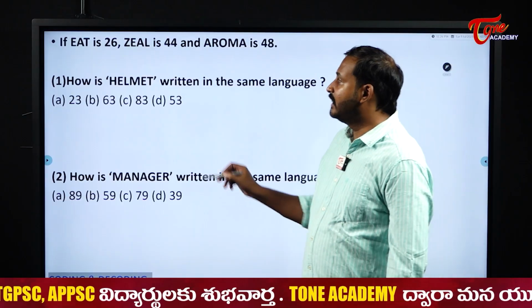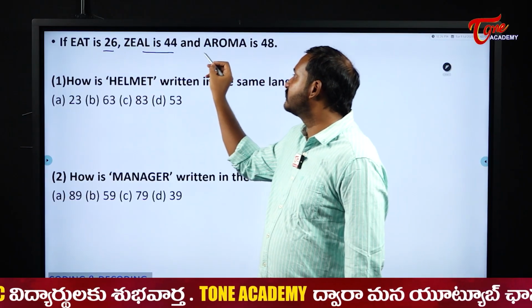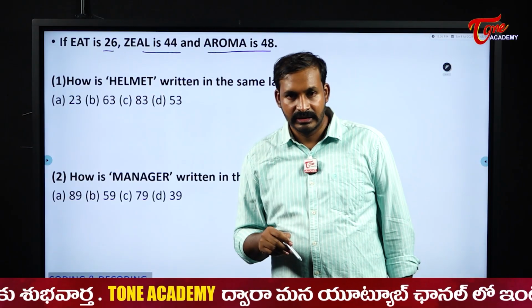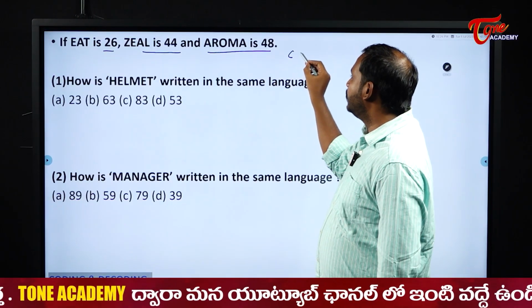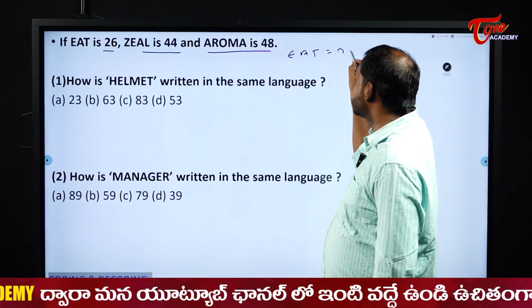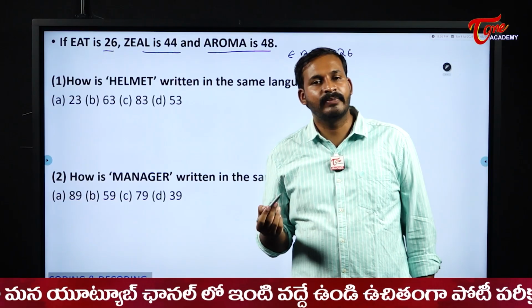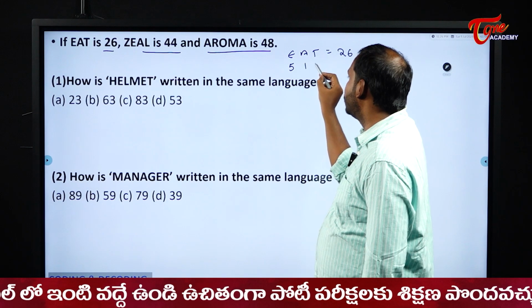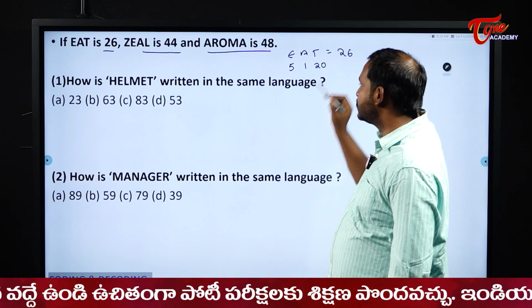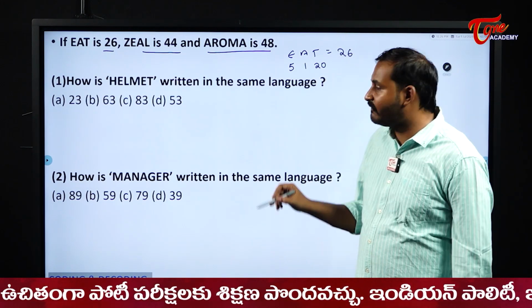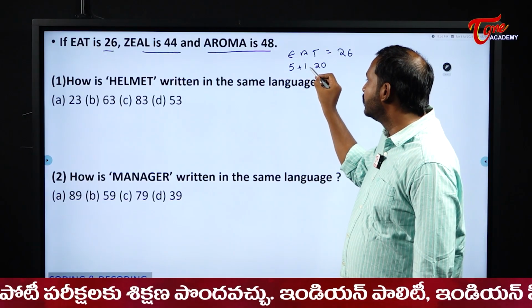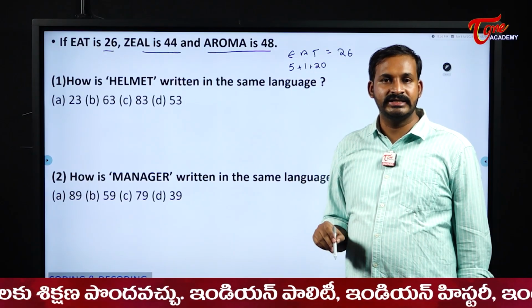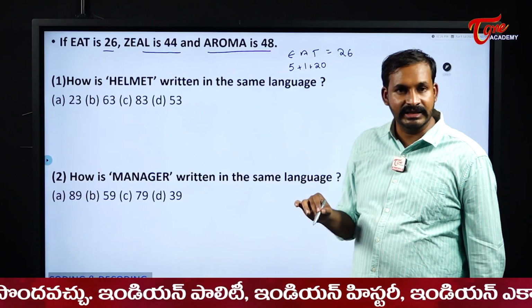Now see here, if eat is coded as 26, zeal is 44, aroma is 48. Now eat they coded as what? 26. Now let me write the place values so that I will get an idea. What is E's place value? 5, A is 1 and T is 20. Now this is equal to 26. If you observe carefully here, students, what are they doing? 5 plus 1 plus 20 is equal to 26. It is satisfied? Yes, sir.